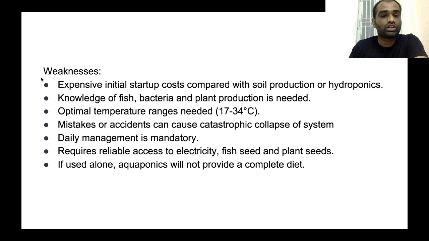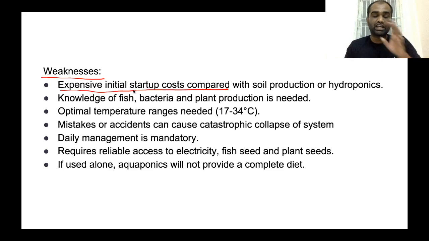Now, what are the weaknesses of aquaponics? Aquaponics has expensive initial startup costs compared with other soil production or hydroponics. So, it requires much more intensive capital cost compared to other farming practices, and it also requires knowledge of fish, bacteria, as well as plant production.